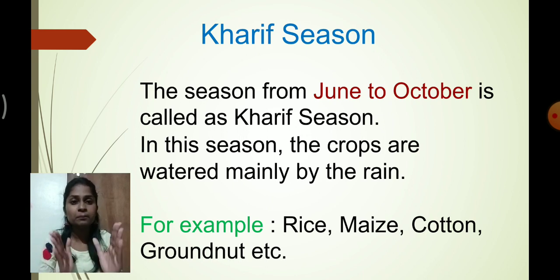The rainwater basically provides water to these crops, because these Kharif crops require a large amount of water and it won't be sufficient for us to provide it. That's why these crops require rainwater. So what are the examples of Kharif crops? You can see here: rice, maize, cotton, groundnut, etc. are examples of Kharif crops. Understood? So what is Kharif season? The season from June to October. Please remember that, and remember the examples of Kharif crops as well.